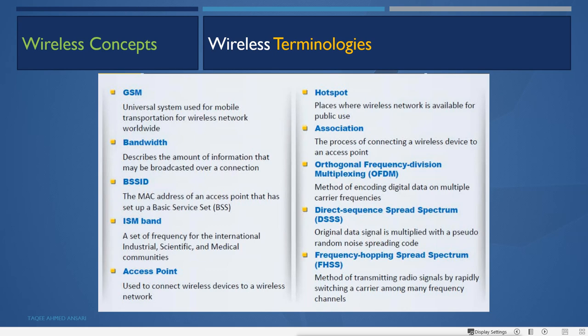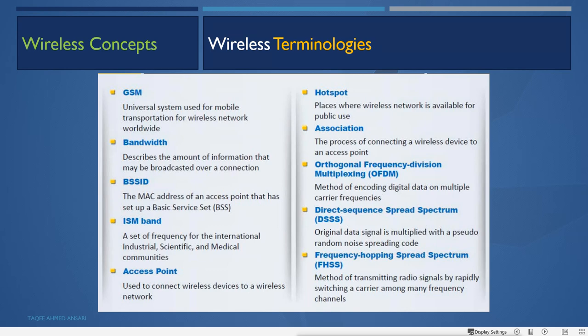Then we have bandwidth. Bandwidth describes the amount of information that may be broadcast over a connection. Just like the wired network, we have bandwidth in a wireless network also. Whatever amount of information or data we can broadcast over a connection is called the bandwidth.